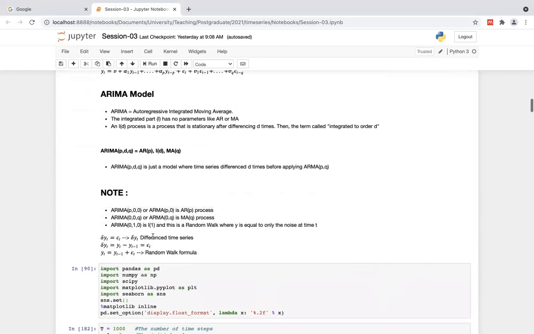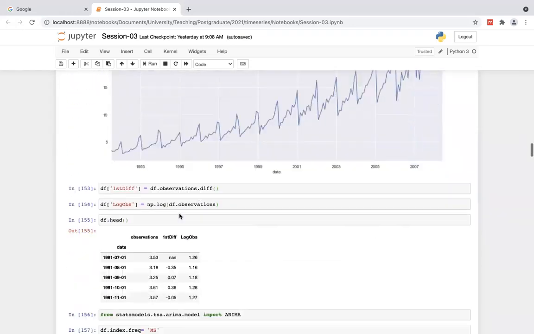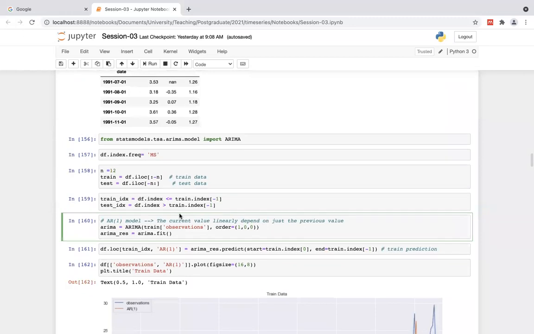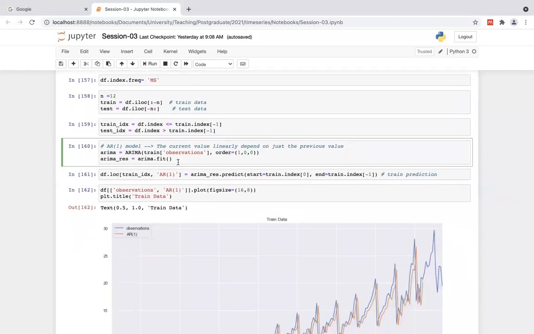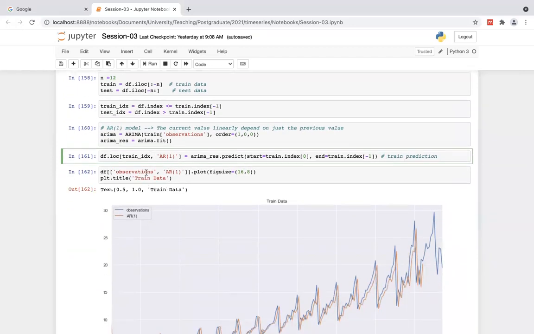In the note, see, once the I component and Q component become 0, it automatically becomes an AR process, right? This is how it's simulated in here. This is an AR process with order 1, right? I'm not explaining this code; I explained it in a previous lecture as well. Then I'm going to plot the observation against AR1.